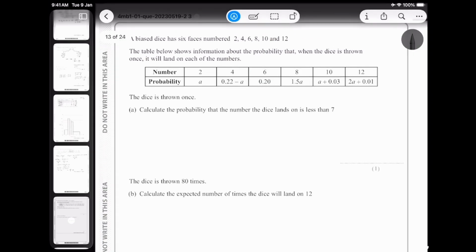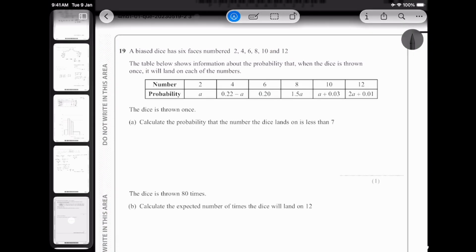Calculate the probability. Okay, first let's read. The biased dice has 6 faces with numbers. The table shows the information about the probability when the dice is thrown. We know that the dice is thrown once. Now calculate the probability that the dice lands on less than 7. Very simple. First we've got to solve for a. So how do we solve for a?